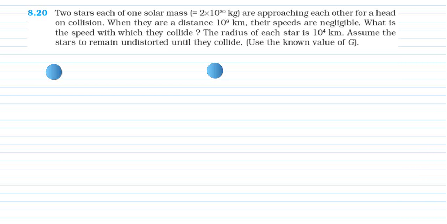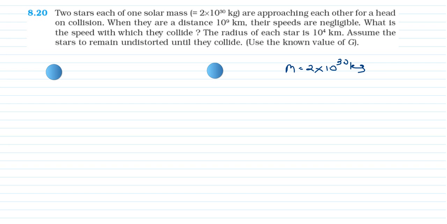Two stars, each of one solar mass. Here it is given that the mass is equal to one solar mass, that is m is equal to 2 into 10 raised to 30 kg, and they are approaching each other for a head-on collision.